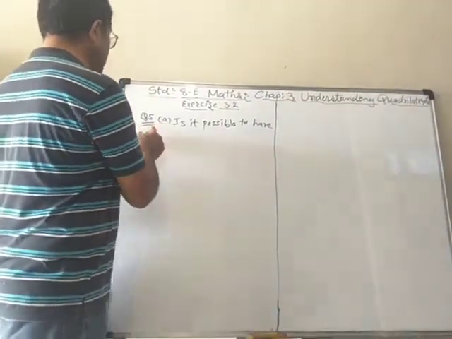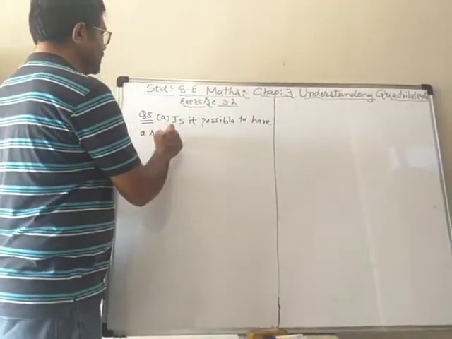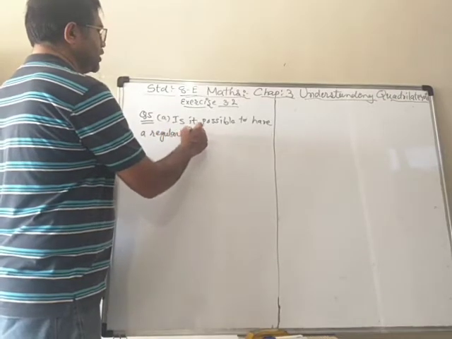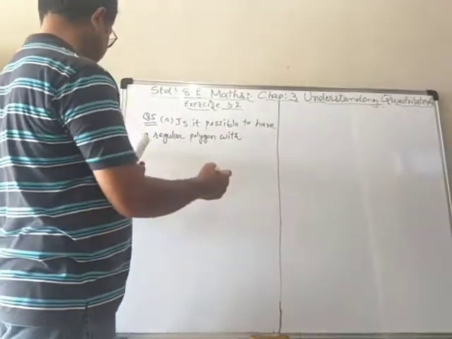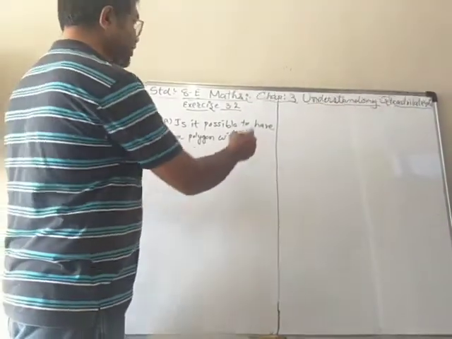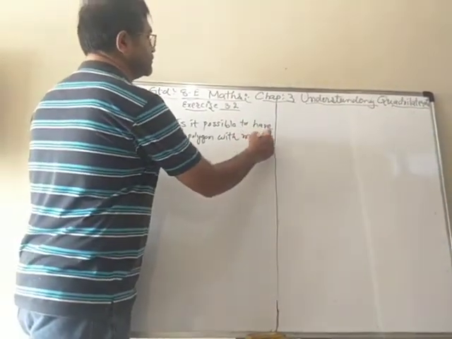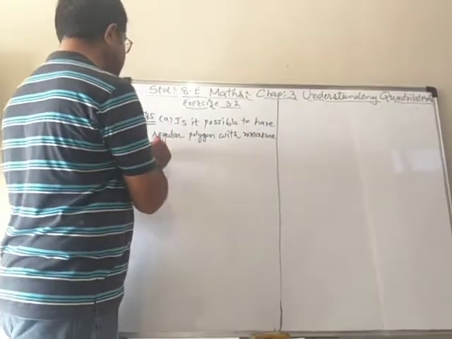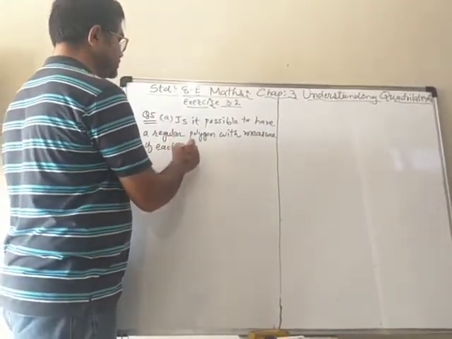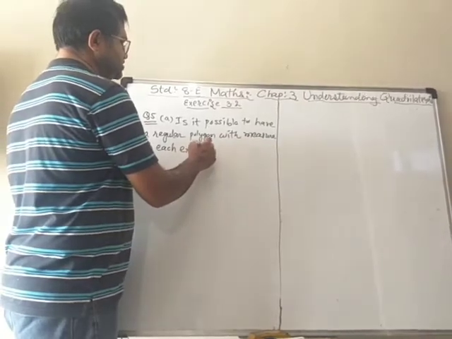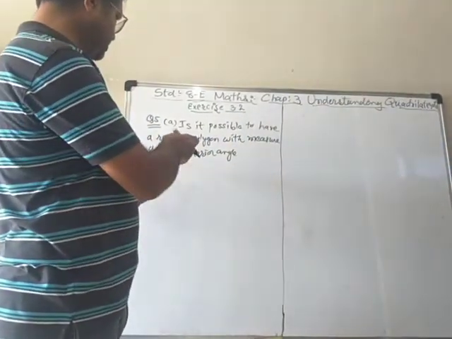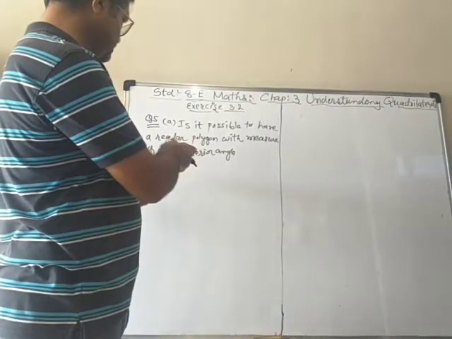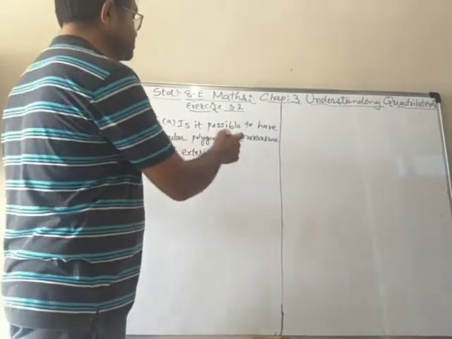a regular polygon with measure of each exterior angle as 22 degree.